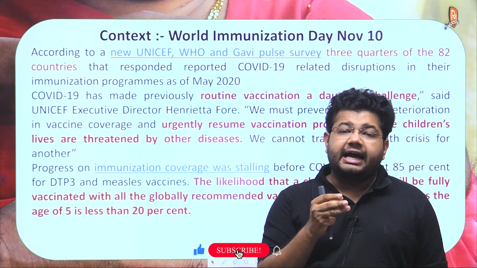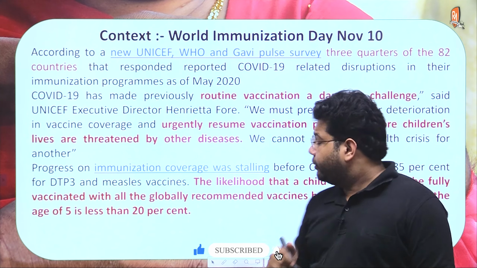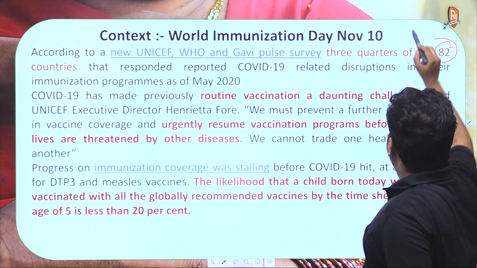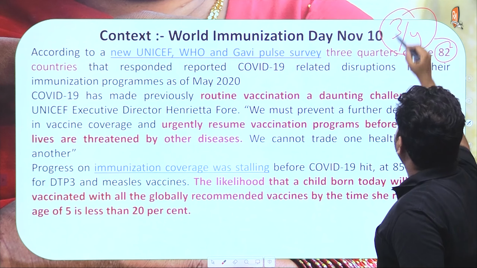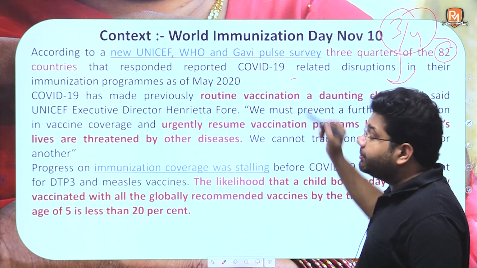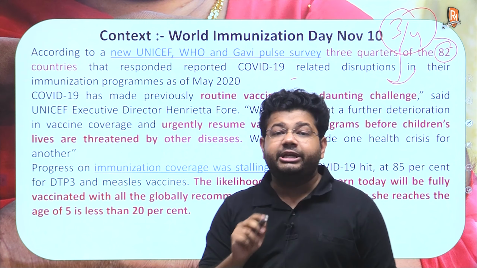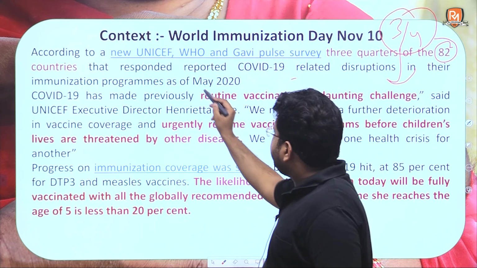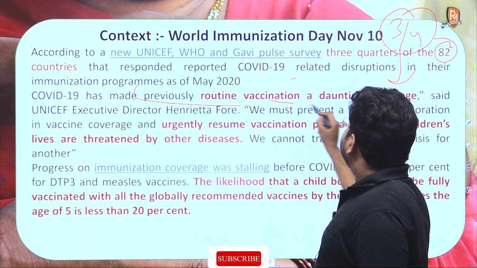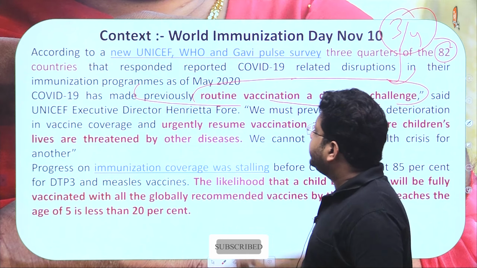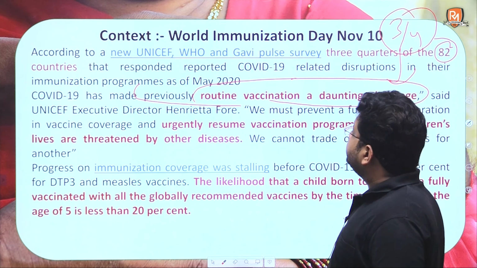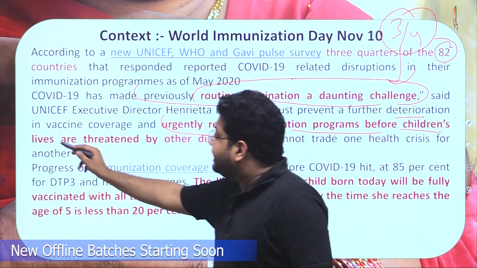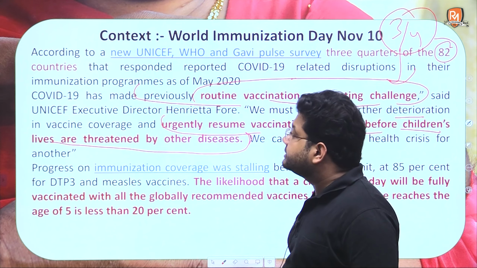Basically, this survey collected data and responses from about 82 countries, and out of these 82 countries, three-fourths have admitted that their normal vaccination programs have been impacted due to COVID-19, and therefore routine vaccination has today become a daunting challenge. There is a need to urgently resume vaccination programs before children's lives are threatened by the diseases.